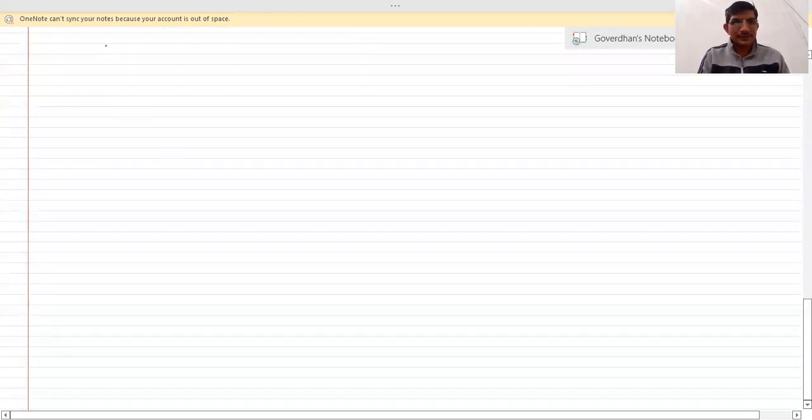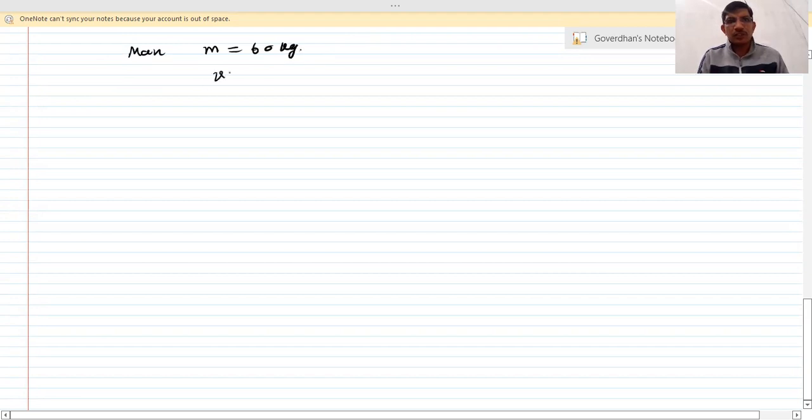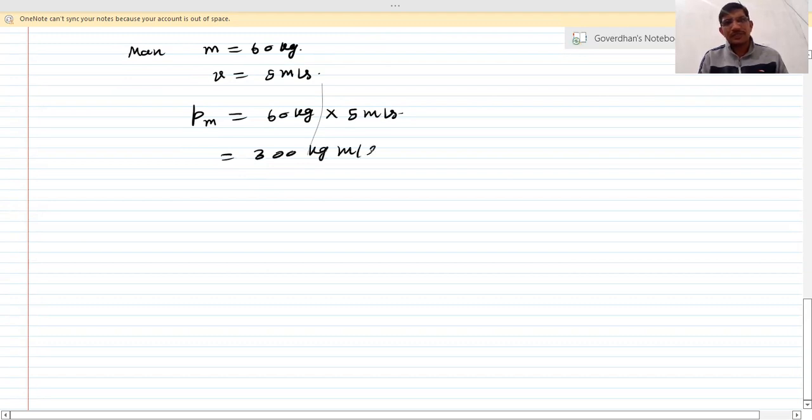Okay, so let us discuss some examples. Let us consider a man whose mass m is 60 kg and who is moving with a velocity v of 5 meter per second. What will be the momentum of the man? It will be 60 kg into 5 meter per second, that is 300 kilogram meter per second. Now consider another scenario.